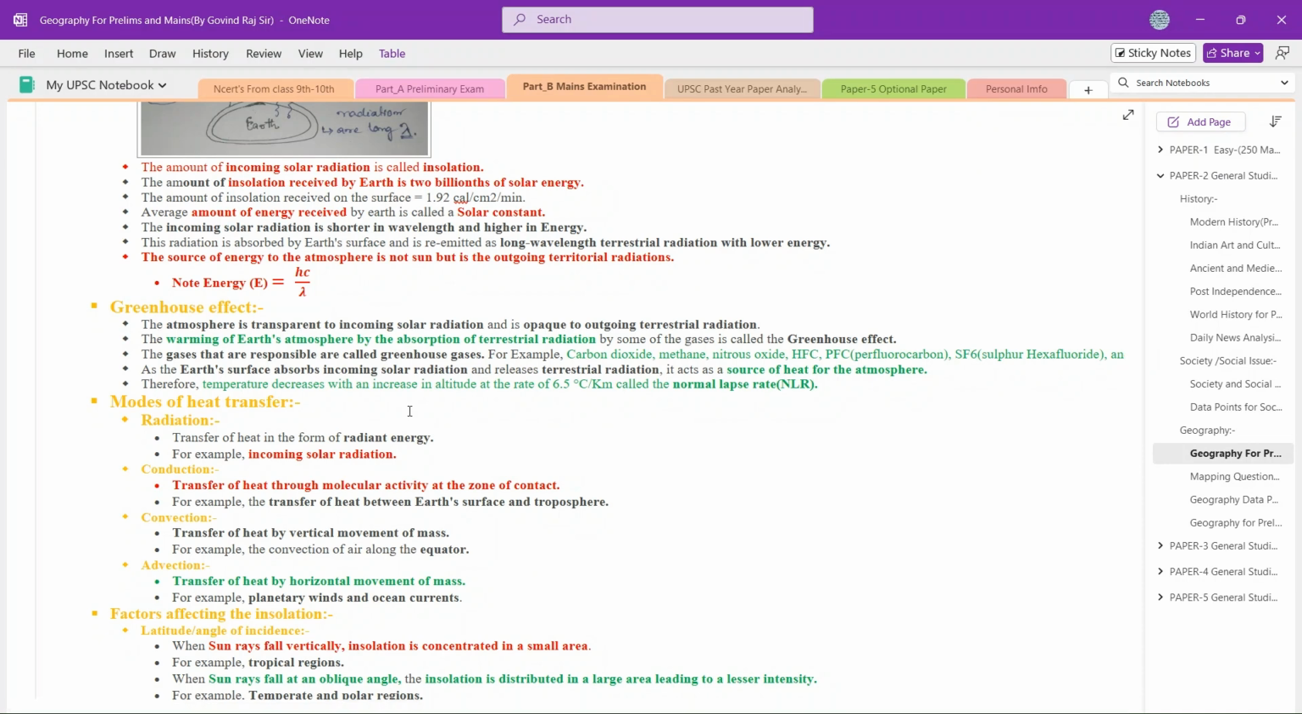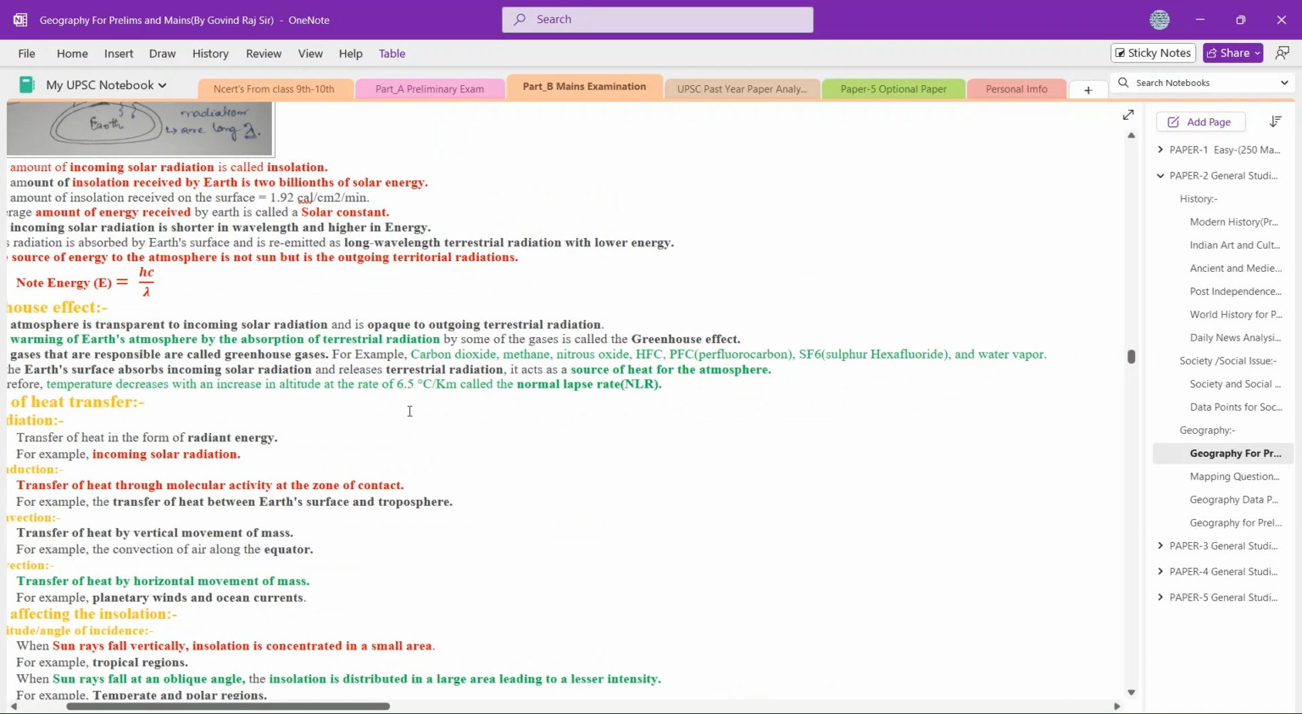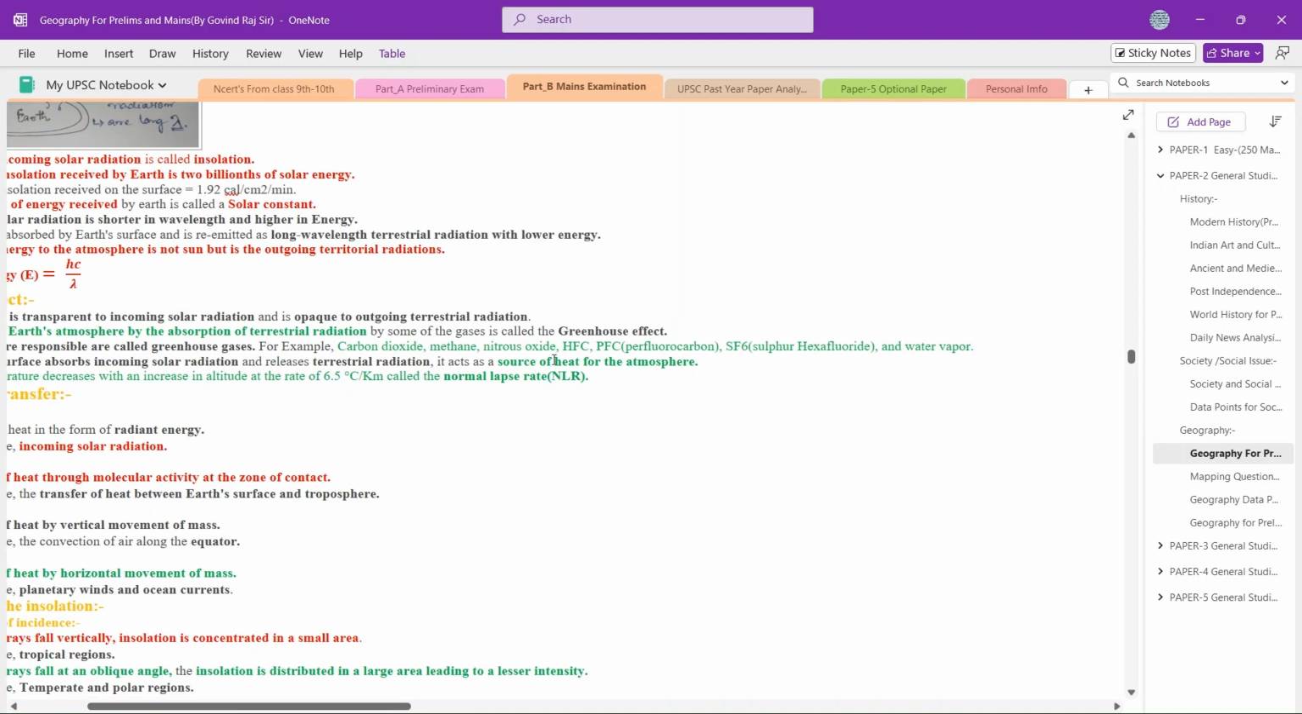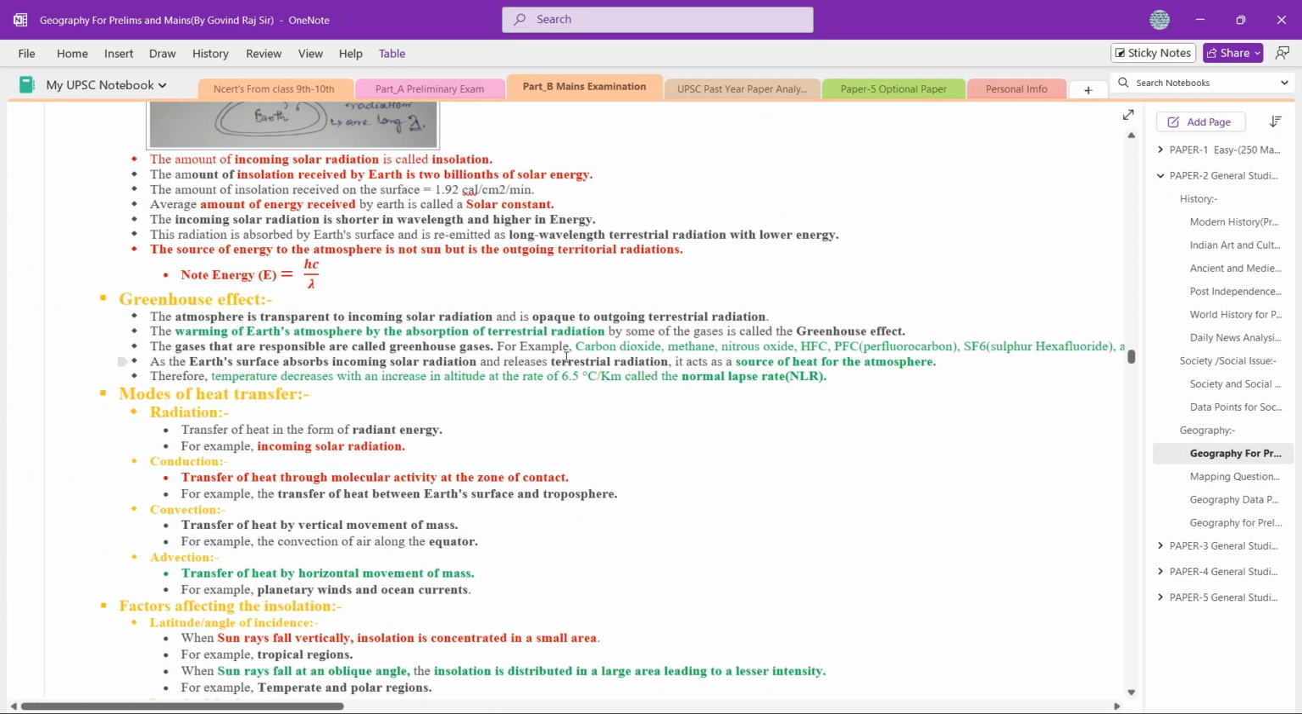The radiation emitted by the Earth's surface is blocked, because in the atmosphere we have gases and clouds. Those clouds and gases block the terrestrial radiation, which results in the heating up of the Earth's atmosphere. Examples of gases found in the atmosphere: carbon dioxide, methane, nitrogen oxide, HFCs, perfluorocarbons, sulfur hexafluoride, and water vapor.